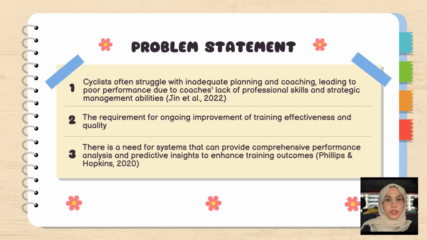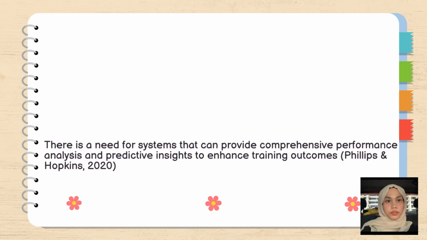For problem statements, cyclists often struggle with not enough planning and coaching, which leads to poor performance due to coaches' lack of skills and management abilities. There is a requirement for improvement of training effectiveness and quality. Also, a need for systems that can provide comprehensive performance analysis and insights to enhance training outcomes.